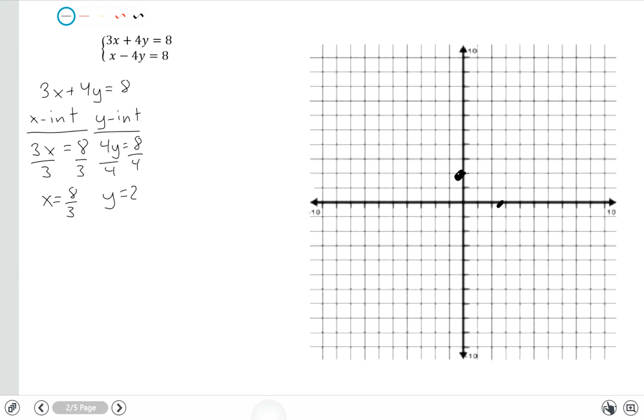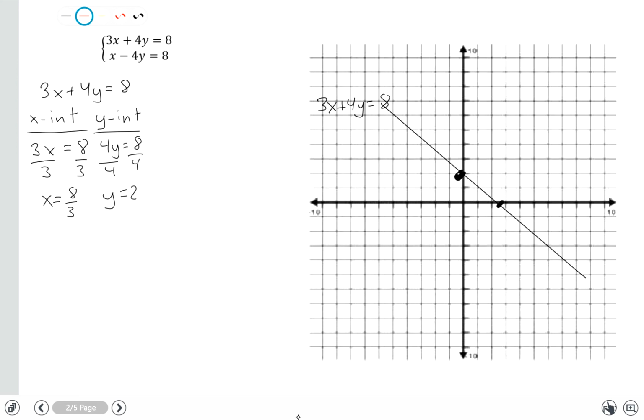Let's connect those points. And now we have the equation of our line, of our graph. And this right here was the graph of the equation 3x plus 4y is equal to 8.